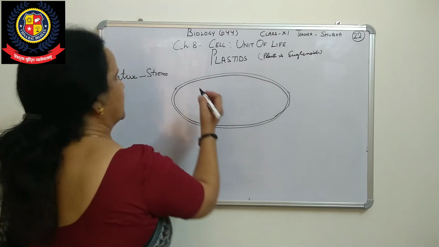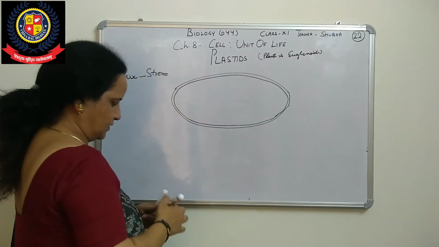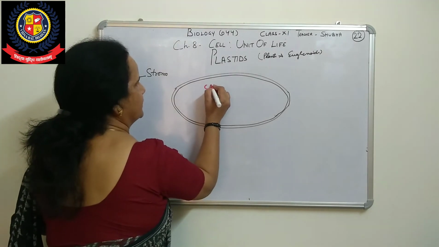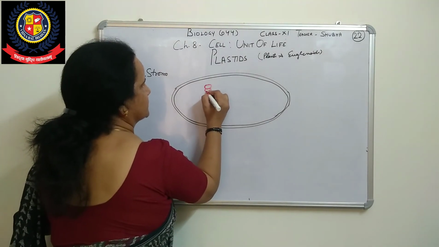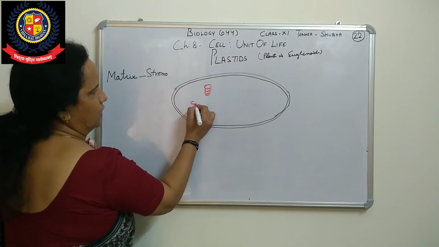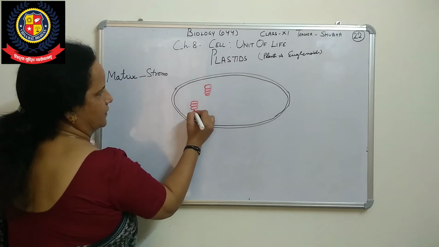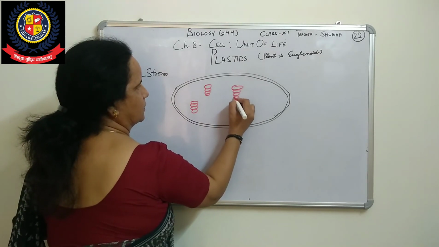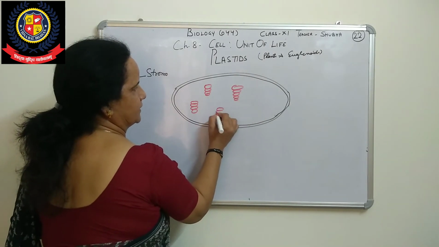In that heap, the thylakoids are there, one coin above the other, and then one more heap is there, like this.